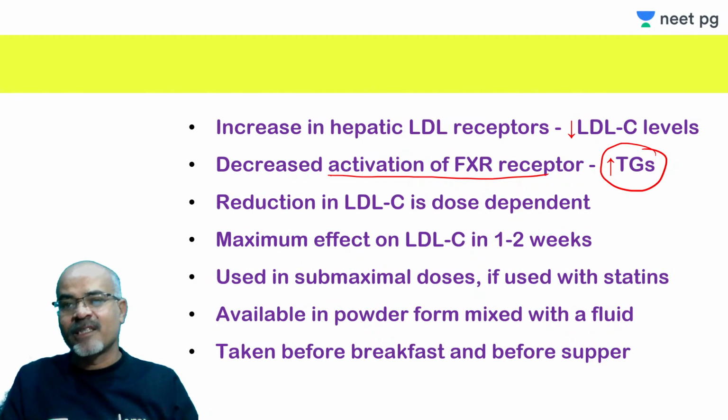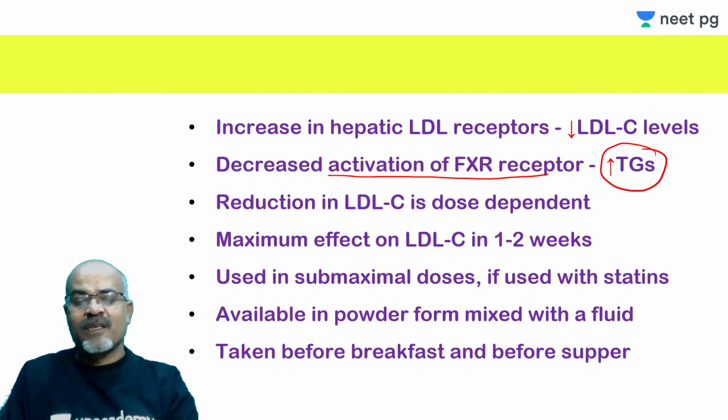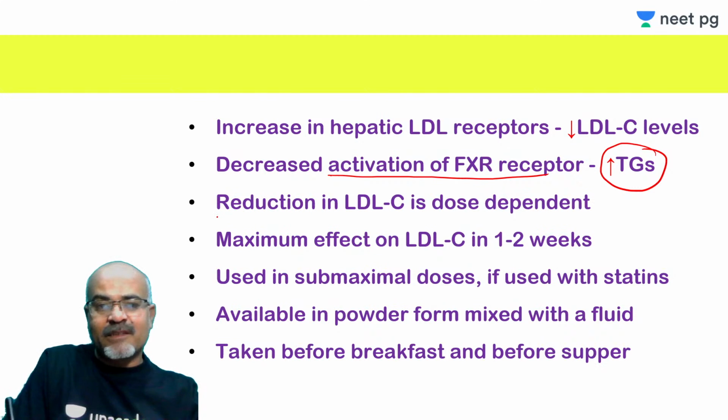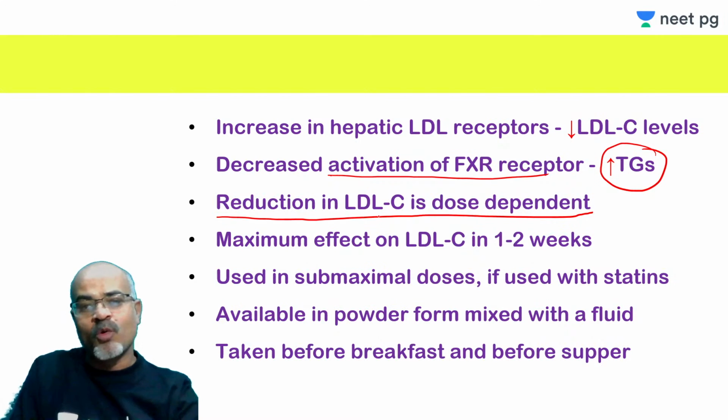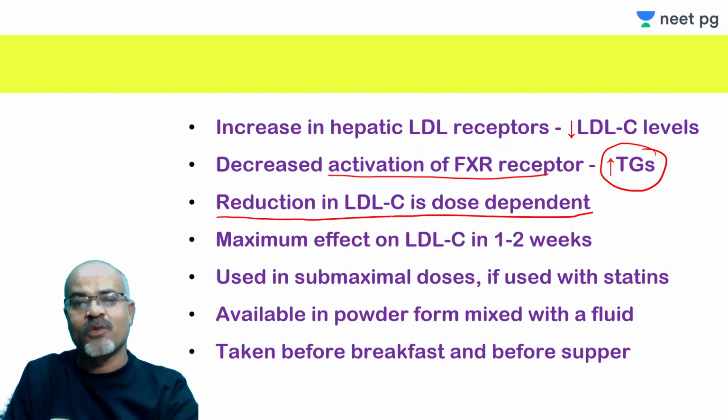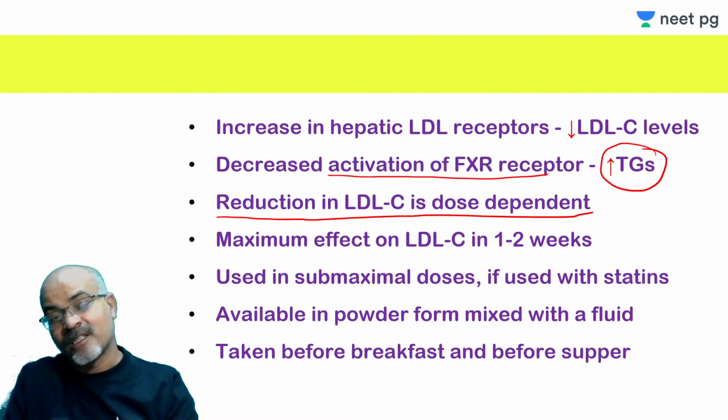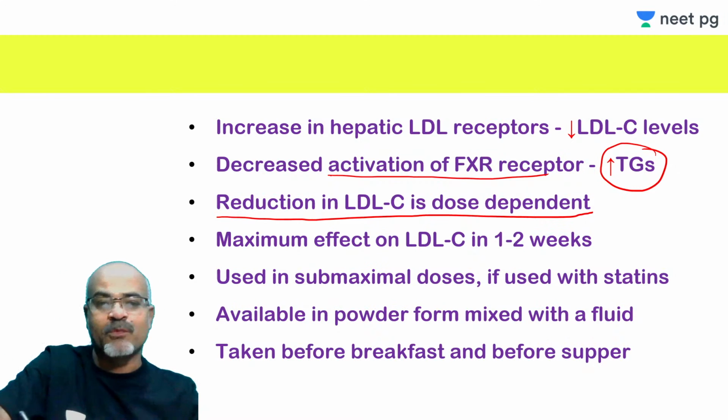VLDL receptors are decreased, and also lipoprotein lipase activity may be affected. These kinds of things all happen and decrease the activation of PPAR alpha receptors and all that. This reduction in LDL-C is actually dose dependent. At low dose the lowering is less, and at higher doses the lowering effect is much more.